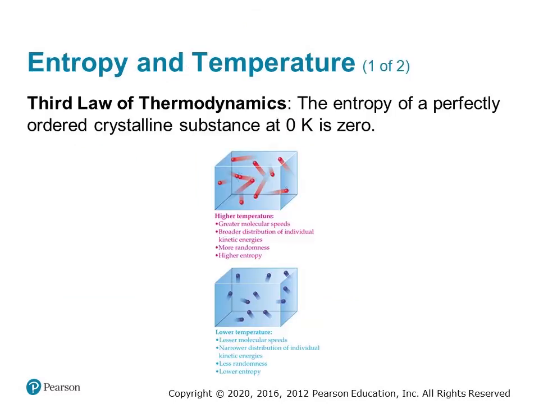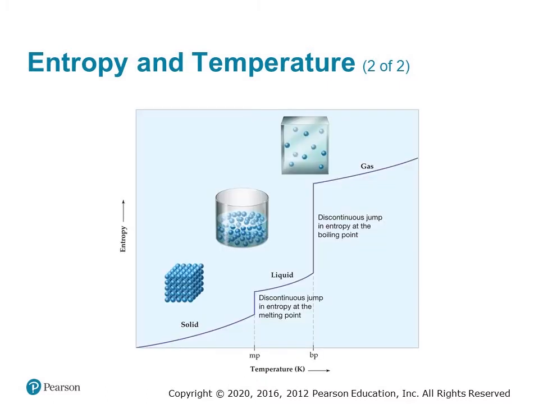To quantify the entropy change of a chemical reaction, we have to define the entropy of any given substance in any state. The baseline assumption, encompassed in the third law of thermodynamics, is that the entropy of a perfectly ordered crystalline solid substance is equal to 0 at a temperature of absolute 0, or 0 Kelvin. As the temperature of a substance increases, so does the kinetic energy of its particles and hence its randomness. So entropy increases with temperature, hence defining a crystalline solid to have 0 entropy only at absolute 0, or again 0 Kelvin. If we incorporate this notion and look at a plot of a substance's entropy versus its temperature, we see the relationship shown here.